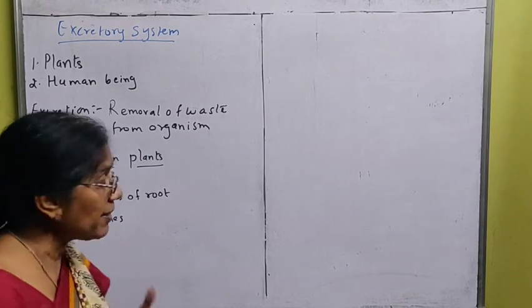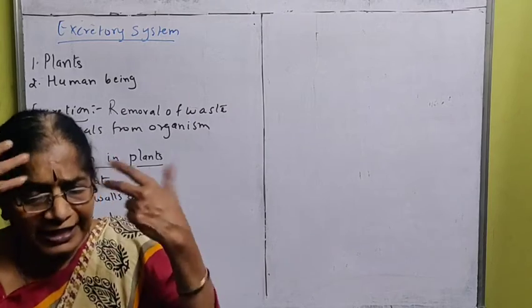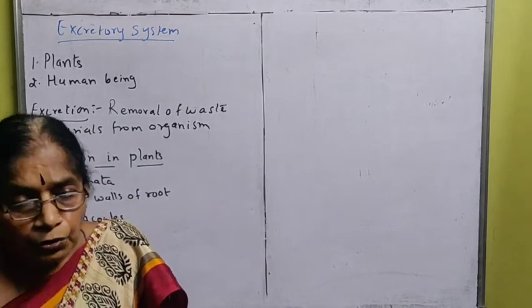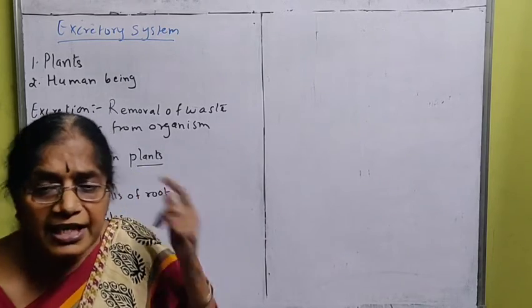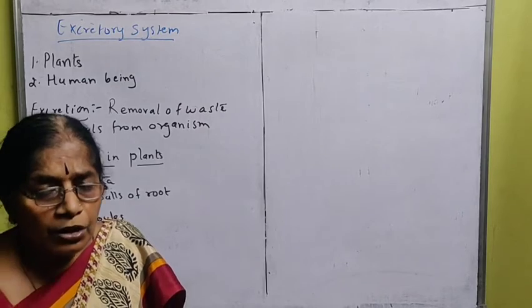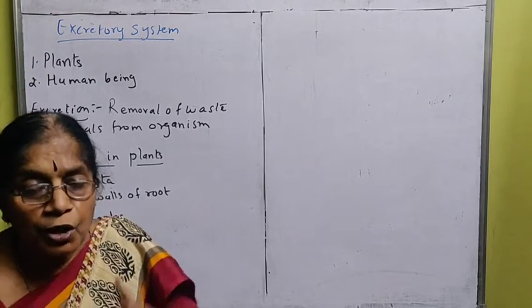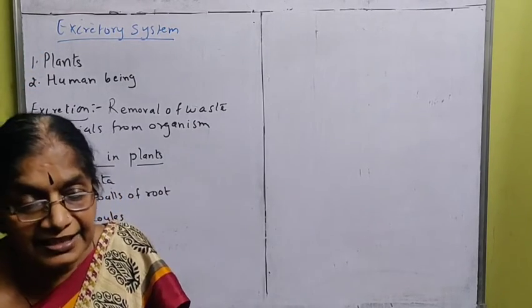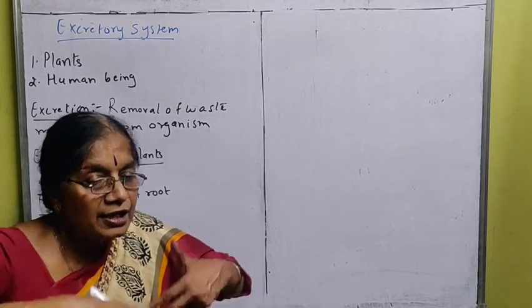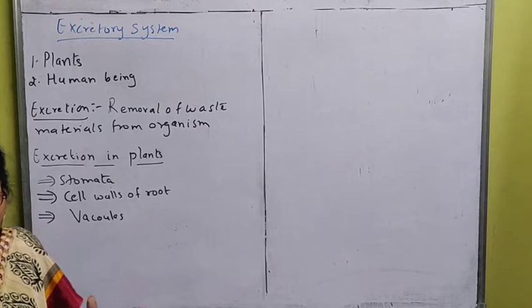Whatever waste matter is produced in the plant, because conductive tissues are there, which are the conductive tissues? Xylem and phloem. So through these conductive tissues, whatever waste material is there will come to the leaf, and from the stomata those waste matters are thrown out.